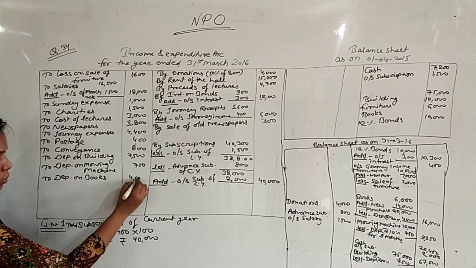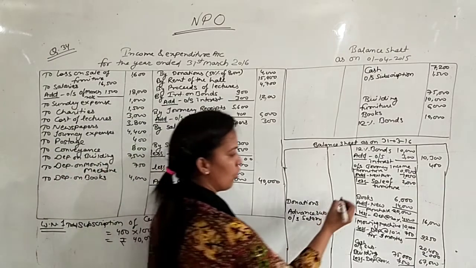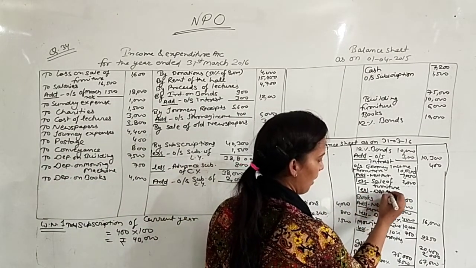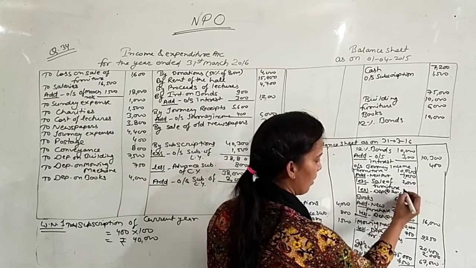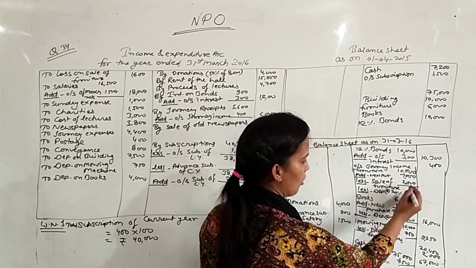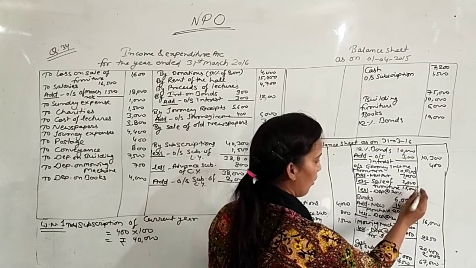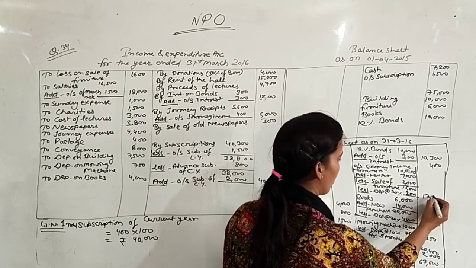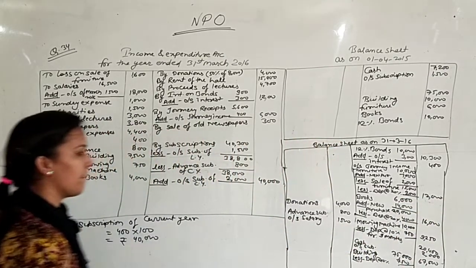It is 4,000, and on furniture also 20%, less depreciation at the rate of 20%. 10,000 plus 7,000, 17. 17 minus 2, it is 15. 15,000 at the rate of 20%, 3,000. Means furniture you have 12,000.